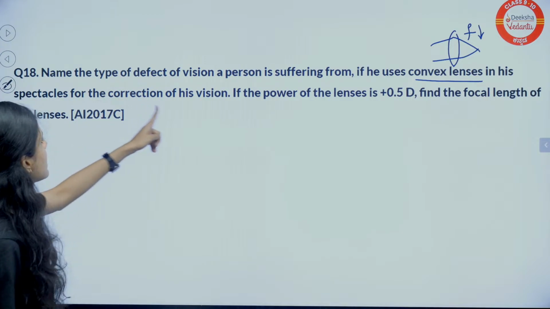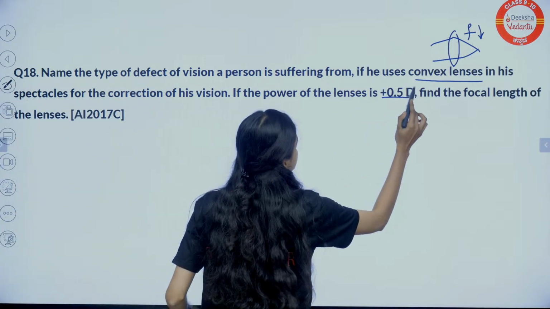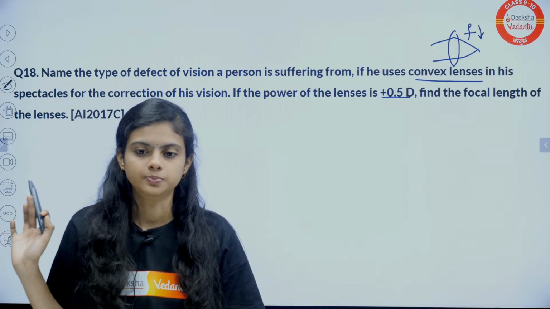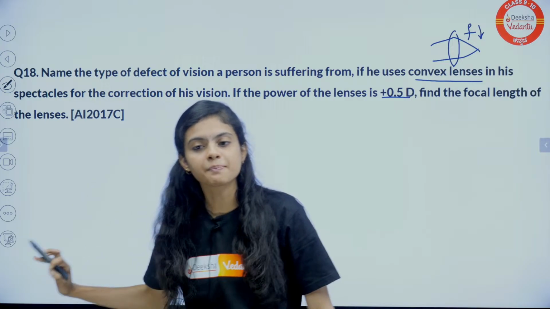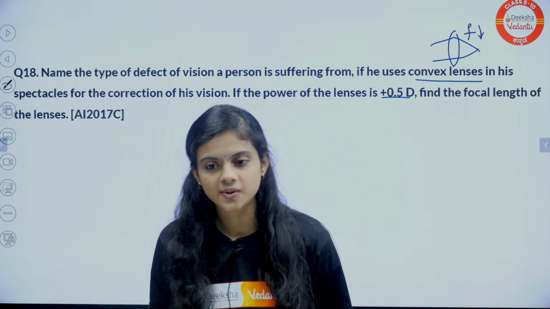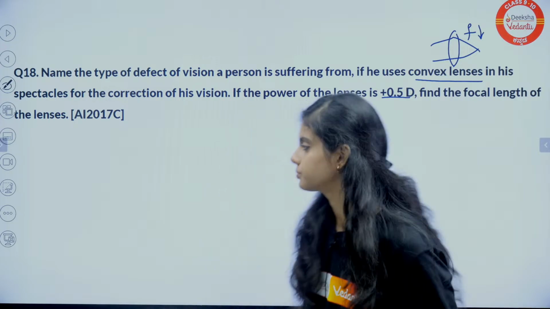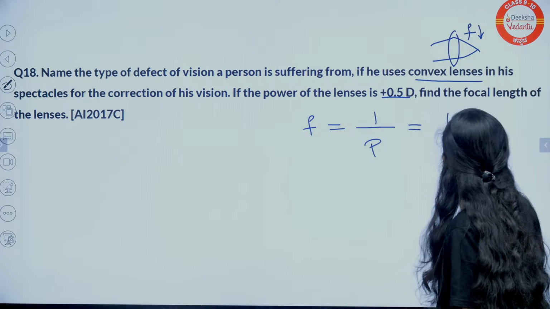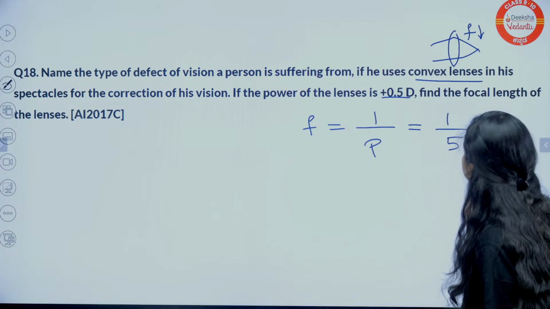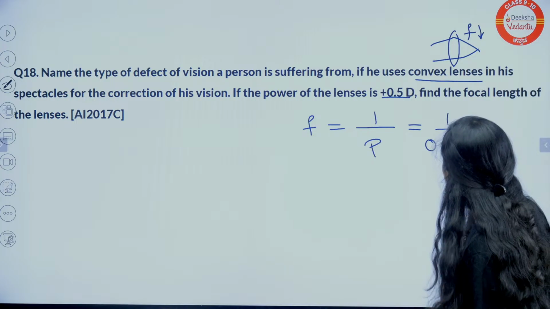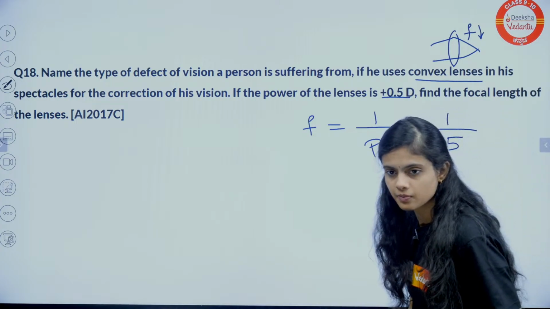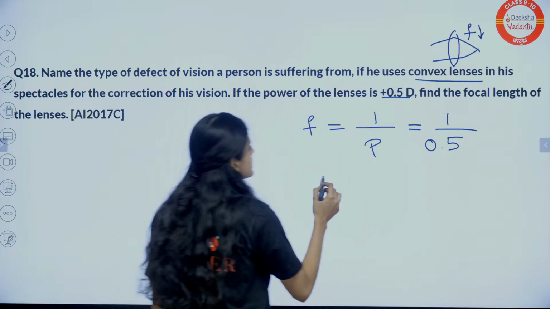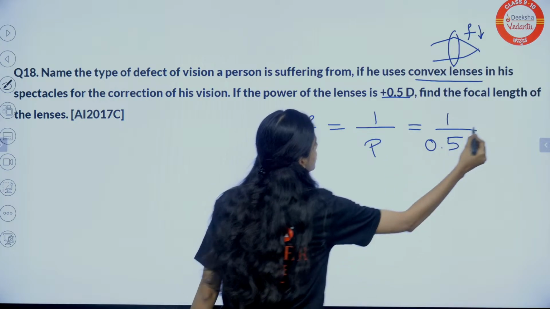Moving forward, if the power of a lens is plus 5 diopter, find the focal length of the lens. Okay, what is the focal length? Focal length is 1 by power, 1 by 5, 0.5. Then 1 by 0.5, so it is 2 meter.